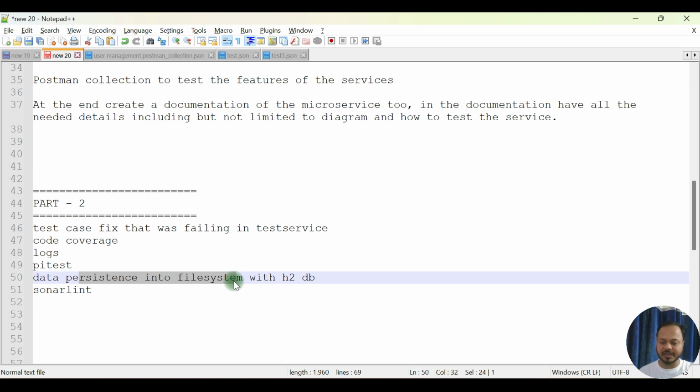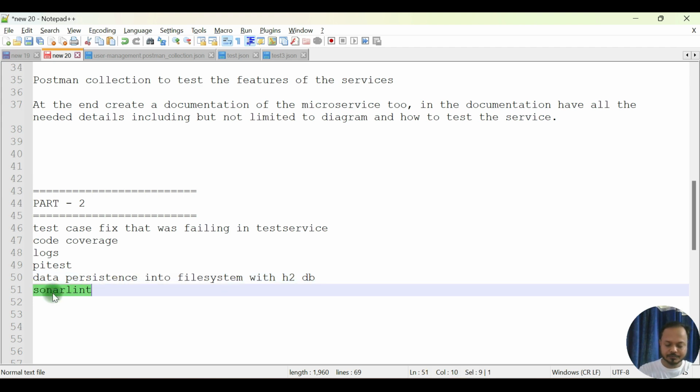H2 database was there, but at this point of time, if you restart your service, that data will get lost. And we do not want that. We want to store that in the file system, so that even if I restart my application, we should be able to see that data.